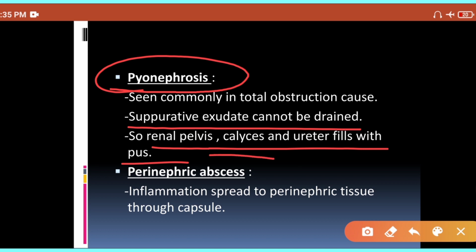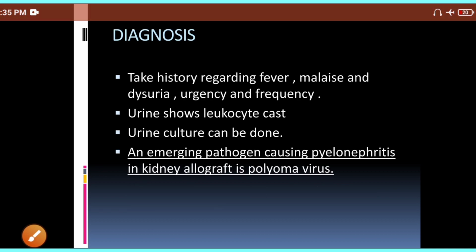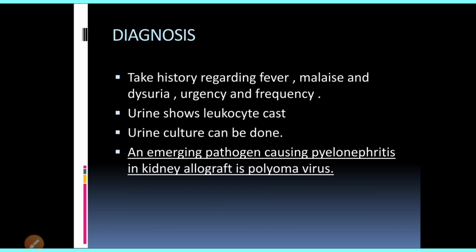And still, if treatment is not done, it can spread outside the kidney into the perinephric tissue, and that is known by the name perinephric abscess. So these three are the main complications of pyelonephritis.